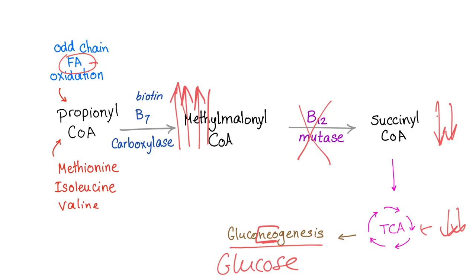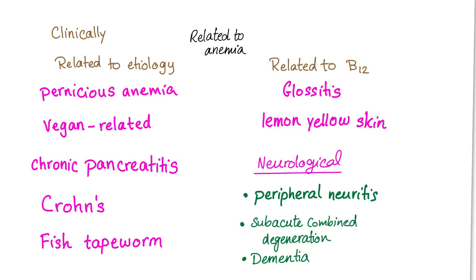So, okay, what's the huge deal? In cases of vitamin B12 deficiency, methylmalonyl-CoA will increase, propionyl-CoA will increase. They will replace the acetyl-CoA in the membrane of the neuron. So now the myelin sheath cannot be formed, leading to demyelination in the spinal cord, the peripheral nerves, as well as the brain.